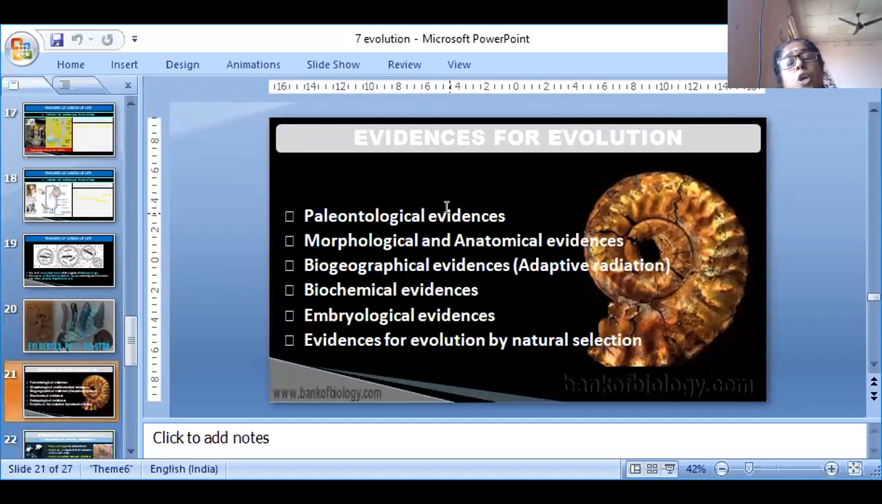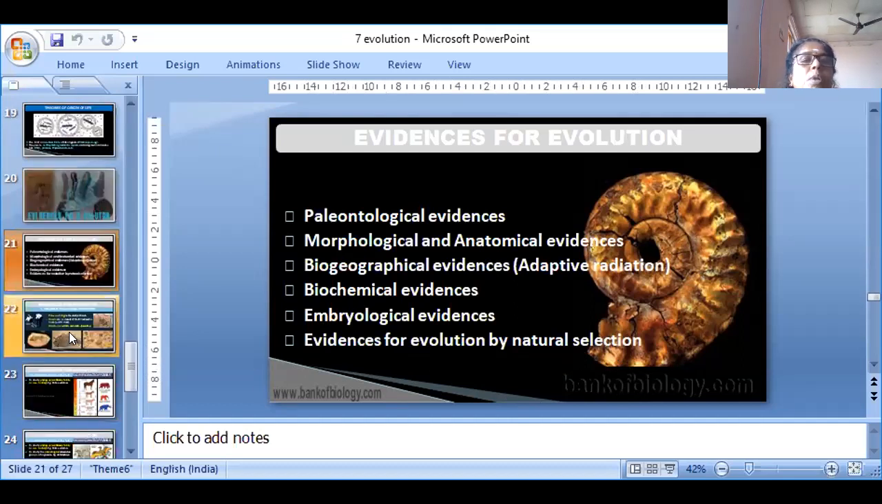Paleontological evidence, morphological and anatomical evidence, biogeographical evidence, that is adaptive radiation, biochemical evidence, embryological evidence, and evidence for evolution by natural selection. In this session I explained the evidence of evolution by natural selection on the moth. This experiment took place in Britain.